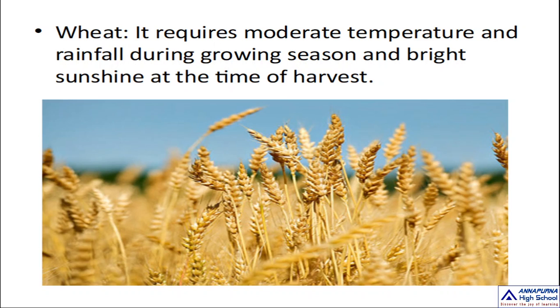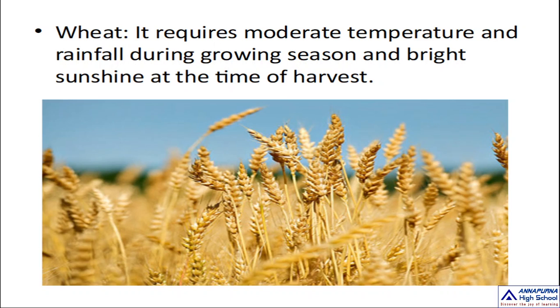It wants enough little rainfall during the growing season, and bright sunshine at the time of harvest. The farmers cultivate wheat in loamy soils. Loamy soils are suitable for growing wheat.